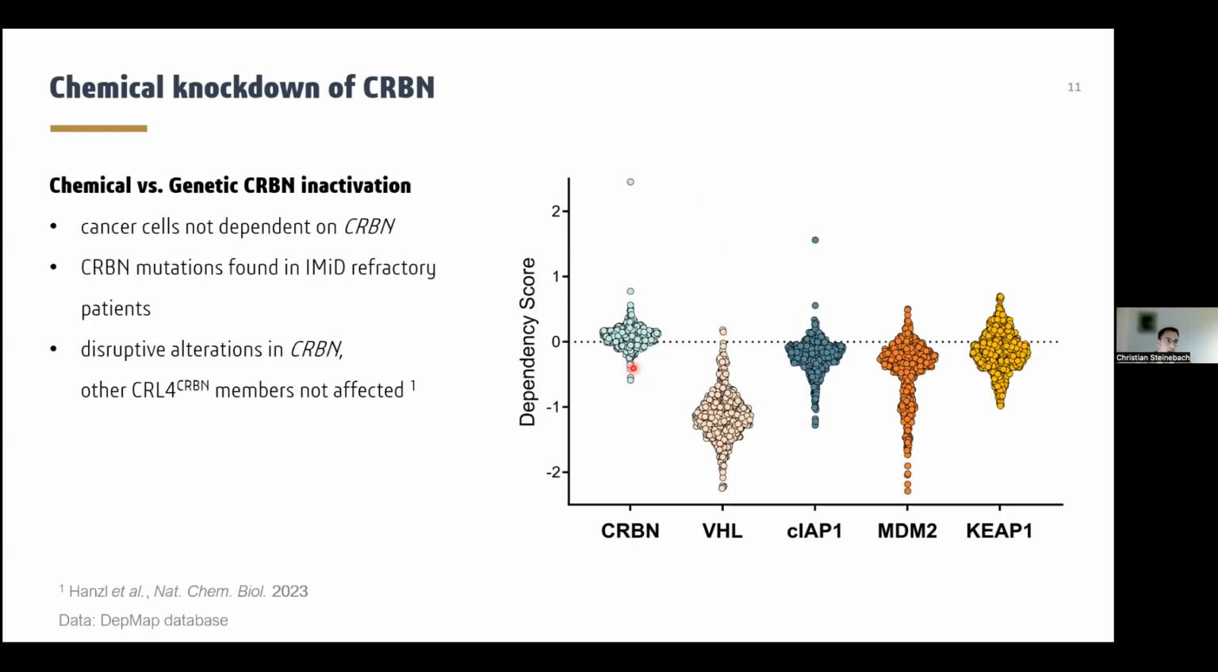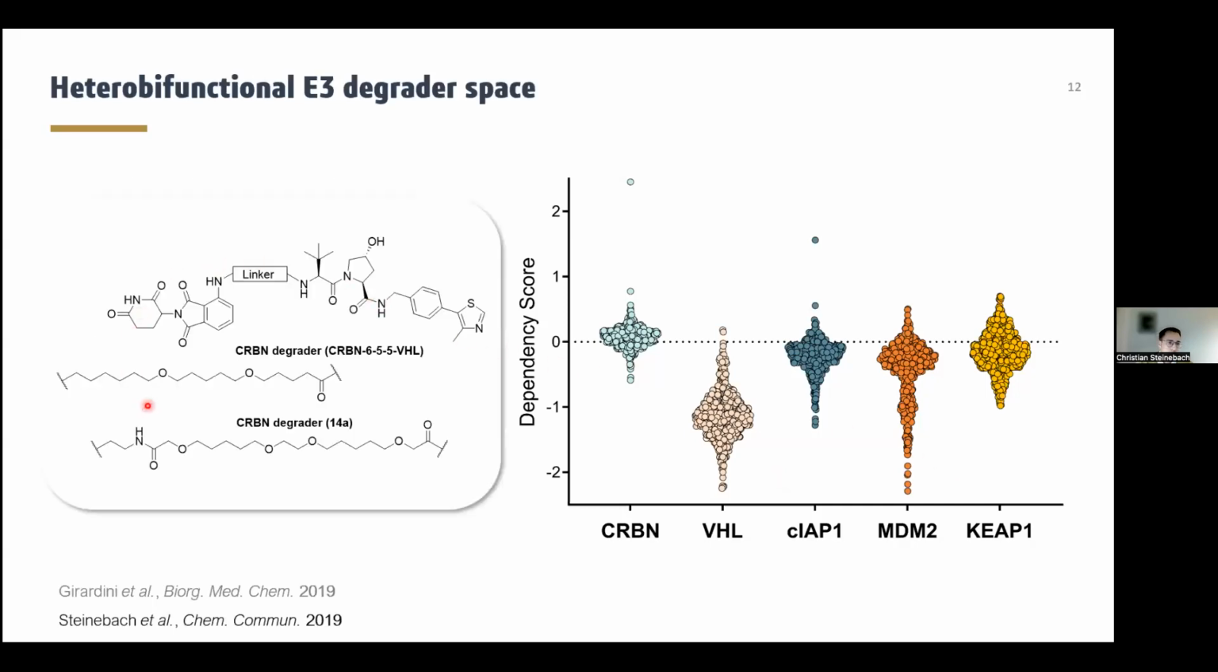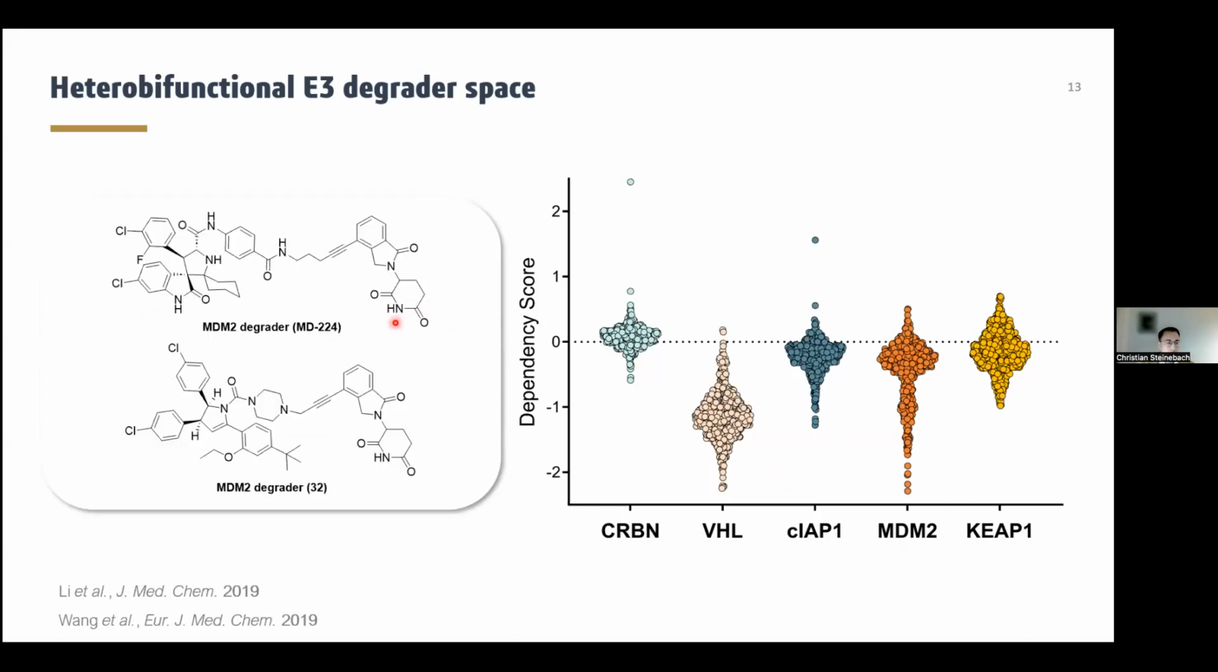At the same time, this raises some concerns with respect to hijacking cereblon for TPD purposes, because it might be highly possible that a genetic inactivation of cereblon might cause IMiD or PROTAC resistance. And so far, it's good to also have other workhorses for TPD purposes. Besides these nice tool compounds to degrade cereblon with a heterobifunctional approach, there are several other examples in the literature.